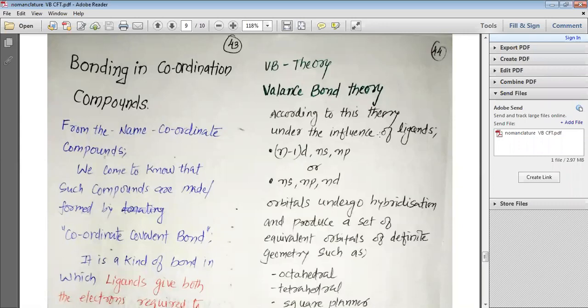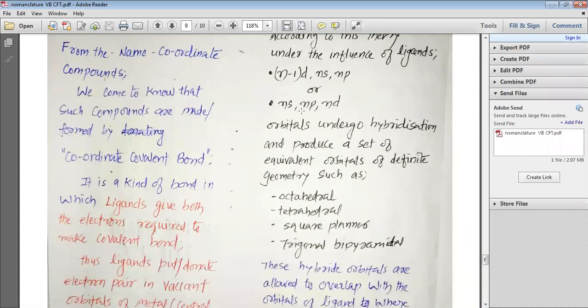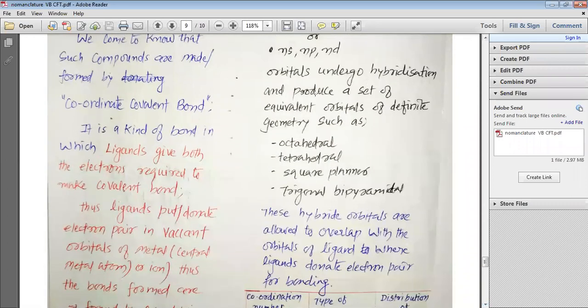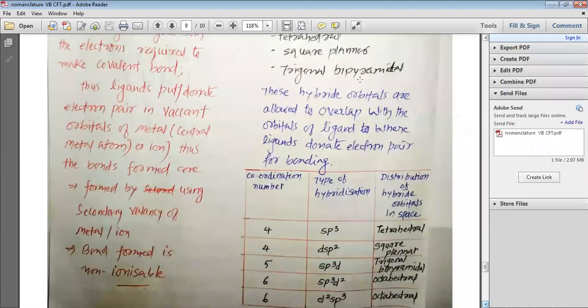According to this theory, under the influence of the ligand, the (n-1)d orbital, ns orbital and np orbital, or ns orbital, np orbital and nd orbital collectively undergo hybridization and produce a set of equivalent orbitals of definite geometry, such as octahedral, tetrahedral, square planar, trigonal bipyramidal, etc. These hybrid orbitals are allowed to overlap with the orbitals of the ligand, where the ligand donates its electron pair.